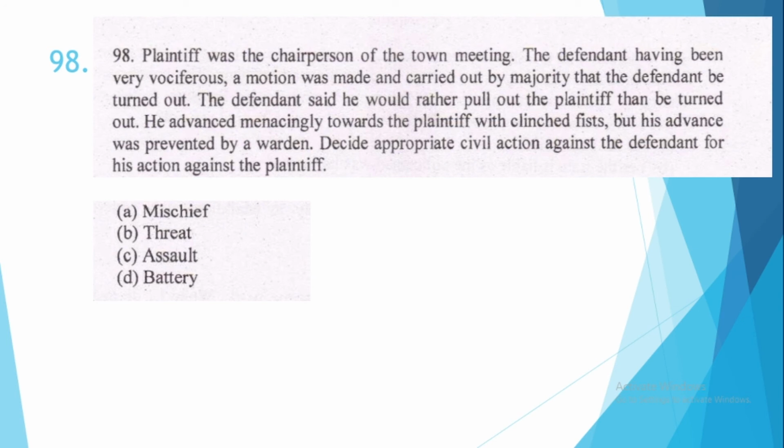98. Plaintiff was the chairperson of the town meeting. The defendant, having been very vociferous, a motion was made and carried by majority that the defendant be turned out. The defendant said he would rather pull out the plaintiff than be turned out. He advanced menacingly towards the plaintiff with clenched fist, but his advance was prevented by a warden. Decide appropriate civil action against the defendant for his action against the plaintiff. So the case is option number C, assault.